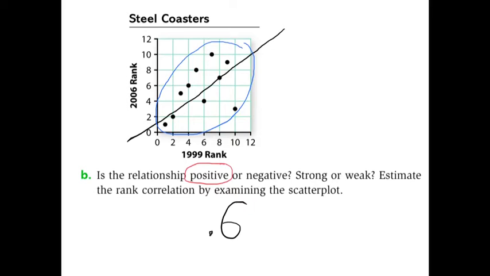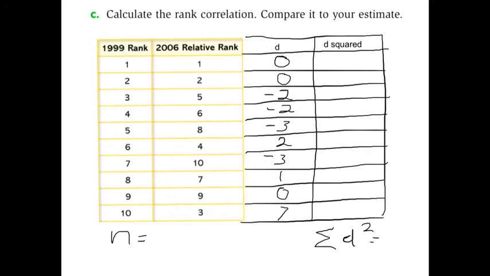Now, it's entirely possible that you estimated that it was a little bit stronger. Maybe you thought it was a 0.7, or you thought it was a lot weaker, like a 0.3 or a 0.4. Estimates on these things can vary, but we're trying to learn how to guess or estimate it first, make an educated guess, before we spend a lot of time doing the math to figure these things out. But since we're here, let's do the math to figure these things out.